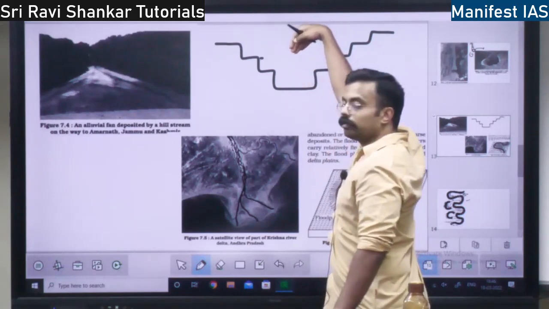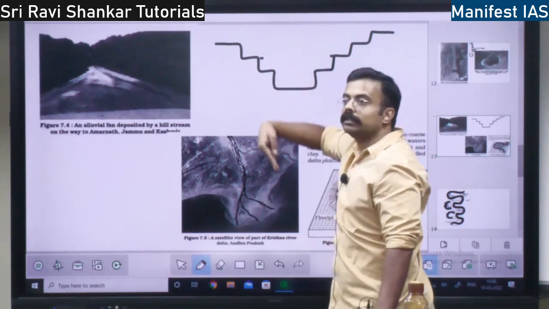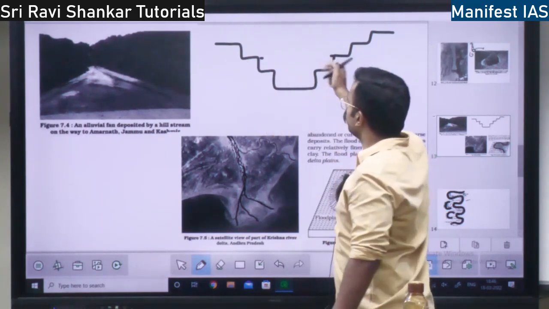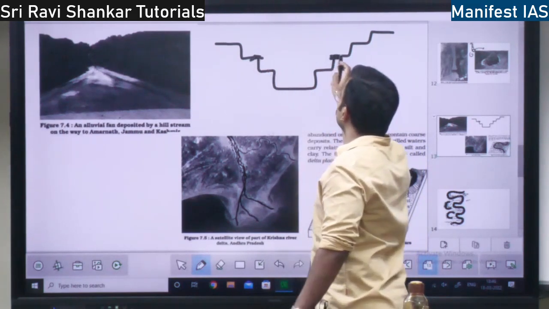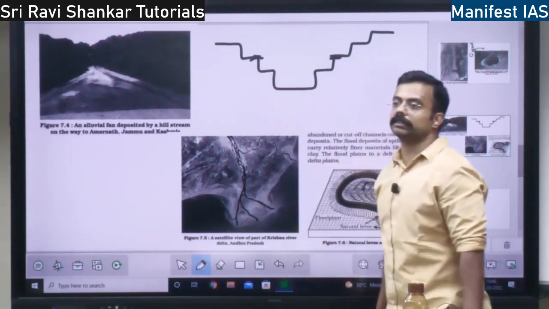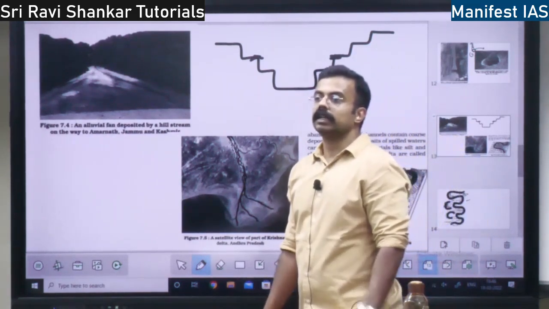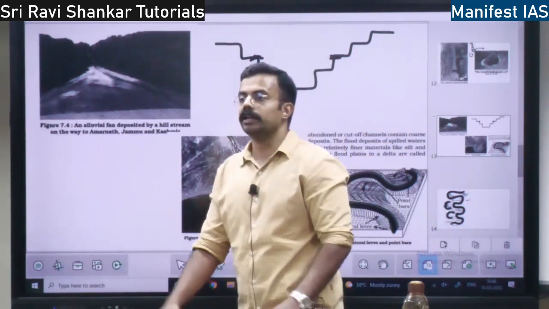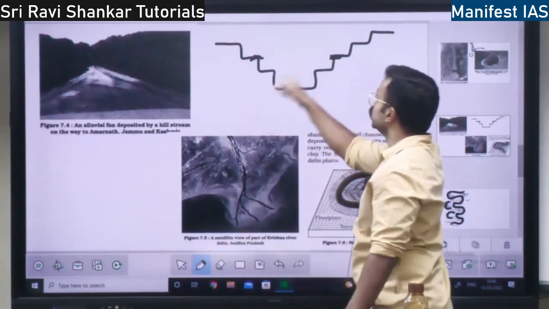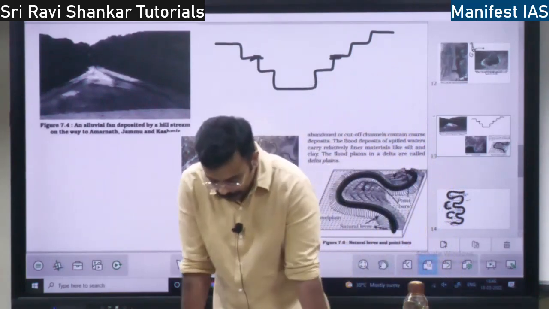So what is the river doing? It is cutting downwards, going down and down. There will be terraces formed on both sides. This is the concept of river terraces. When the river cuts downwards, it forms terraces on both sides of the river.